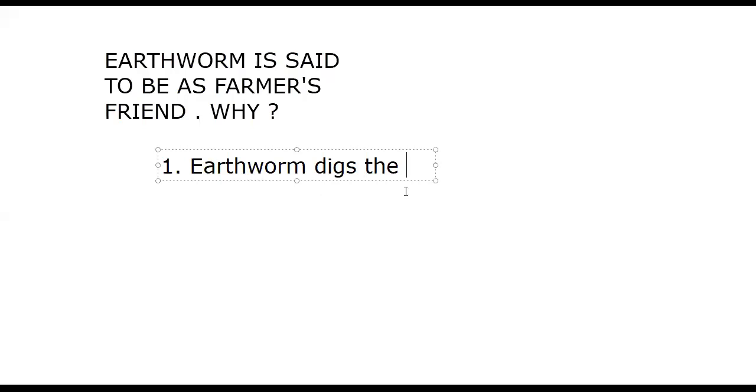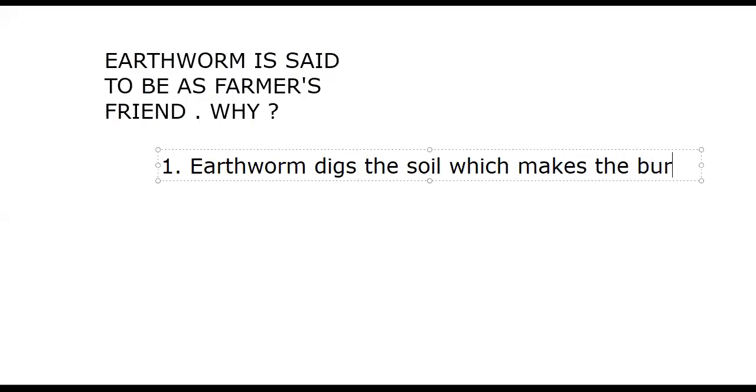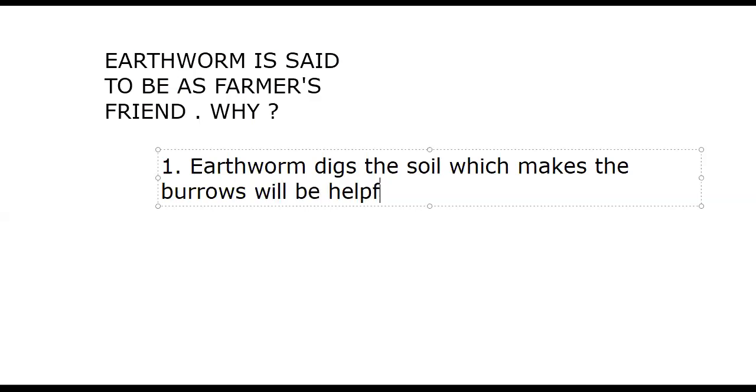That is one of the greatest advantages to the farmer, for aeration of the plants. Earthworms digging the soil makes burrows, which are helpful for aeration of the plants. That means plants get aeration here. Digging is something the farmer does in general with a plough share, and the earthworm's digging is much helpful for the farmer. That is one of the reasons.